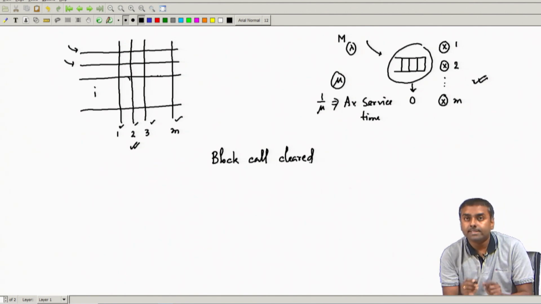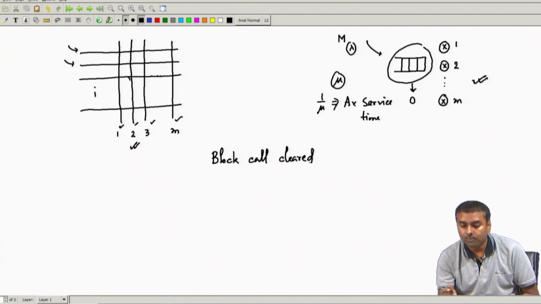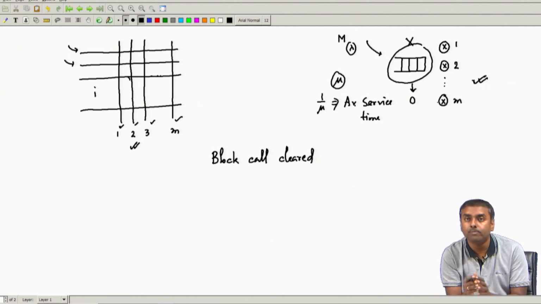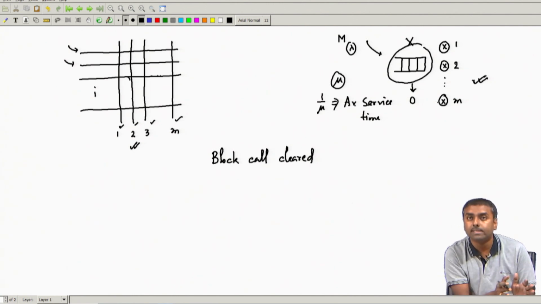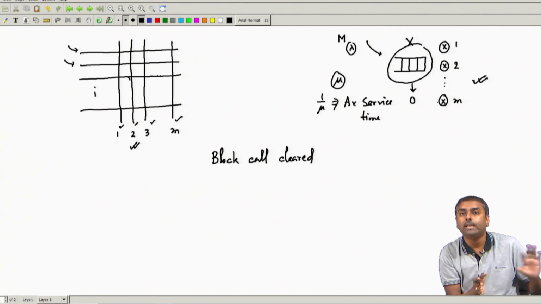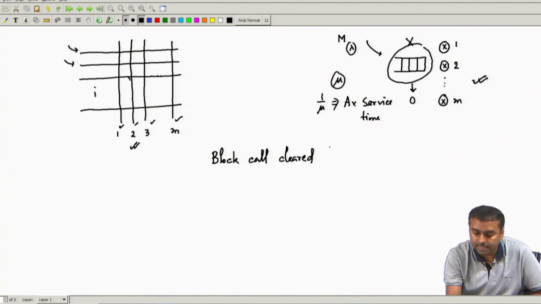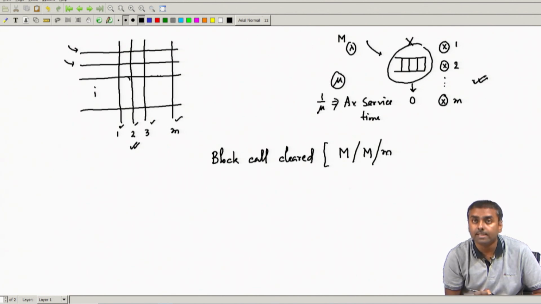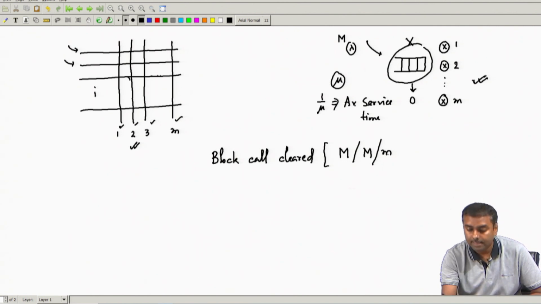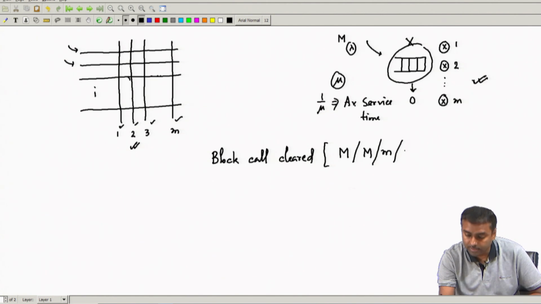So, what will the associated system be? The system will have no queuing place. It will just have servers; everybody arrives and occupies a server. If all servers are occupied, there is no place for keeping them in a queue, so they will be blocked. The associated system will have Markovian arrival, Markovian service, m number of servers, and the total places are only m servers, no queuing place, so this is also m.